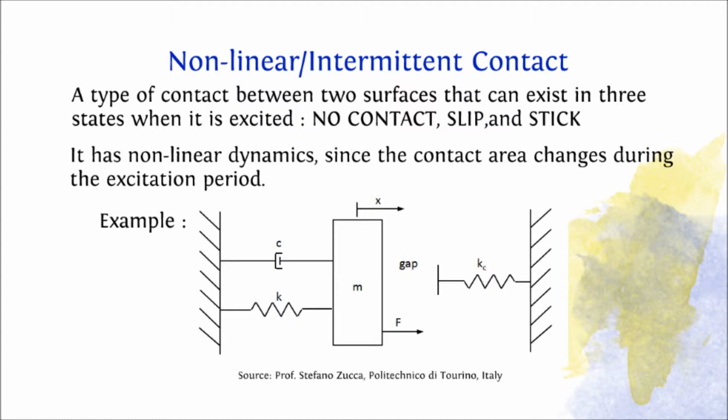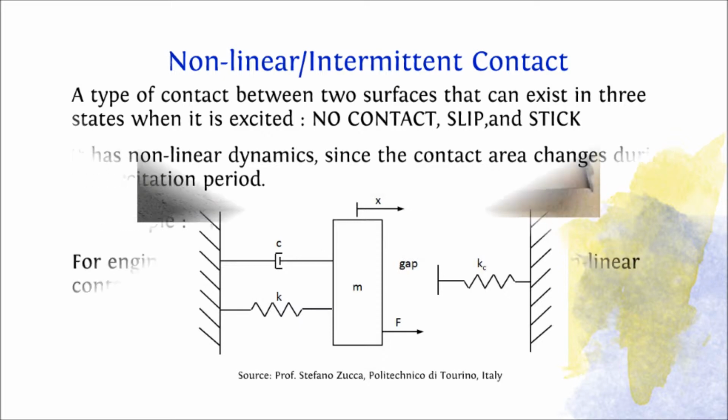Below is a diagram showing a 1 degree of freedom spring mass damper system which incorporates intermittent contact. There is an initial gap which shows no contact, and when a force is applied, the mass will move towards the other spring, and there will be a stick. And when the mass is pushed back, there will be a slip, and the cycle continues.